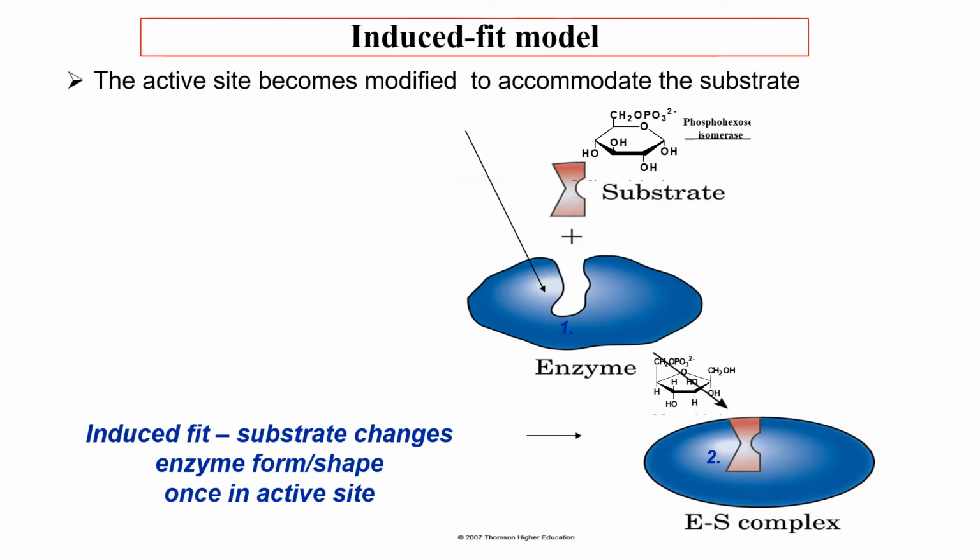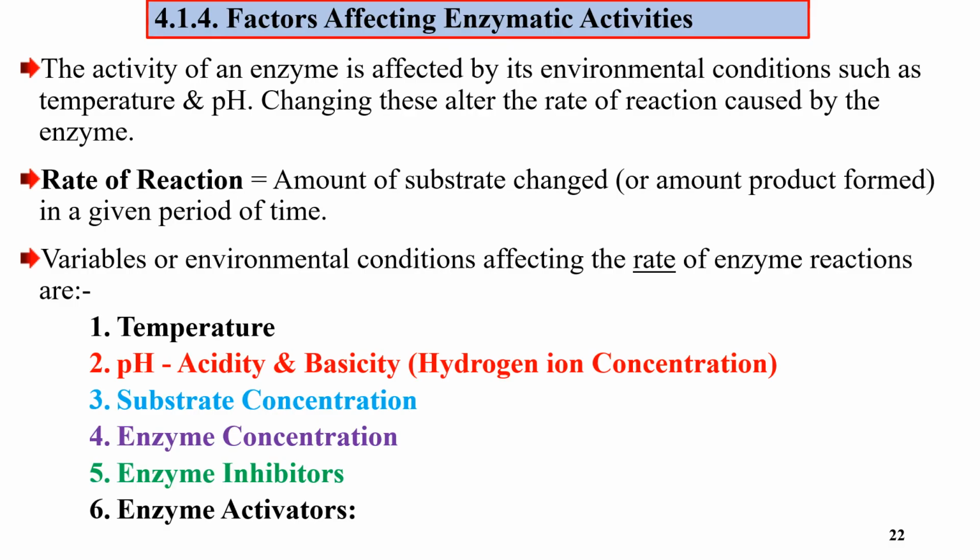In this induced fit model, you see this structure is not similar to this. Then, if the substrate comes close to the enzyme, the enzyme changes its shape. Due to this, the enzyme is flexible, it changes, it is not rigid. It forms conformational changes. Induced fit substrates change the enzyme's form or shape once in the active site. They change the enzyme active site.